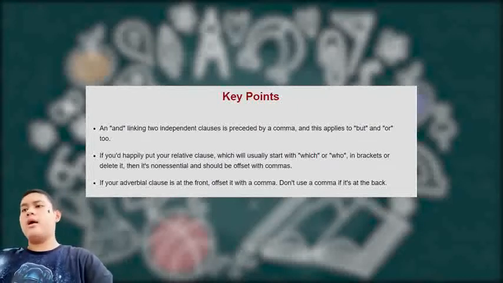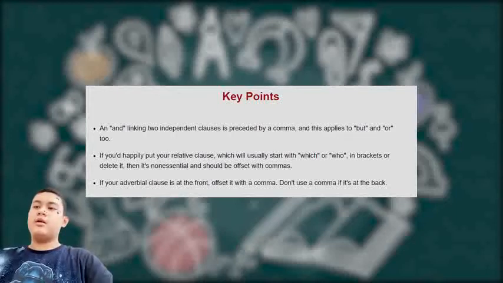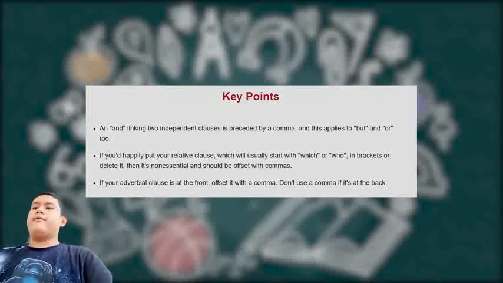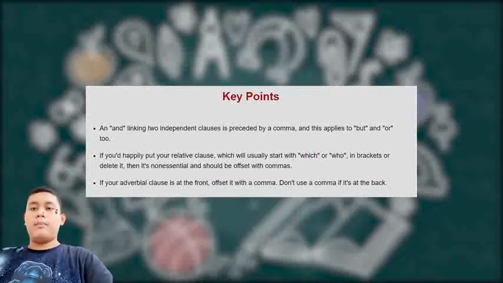Second, if you'd happily put your relative clause, which will usually start with which or who, in brackets or delete it, then it's non-essential and should be offset with commas. And third, if your adverbial clause is at the front, offset it with a comma. Don't use a comma if it's at the back.